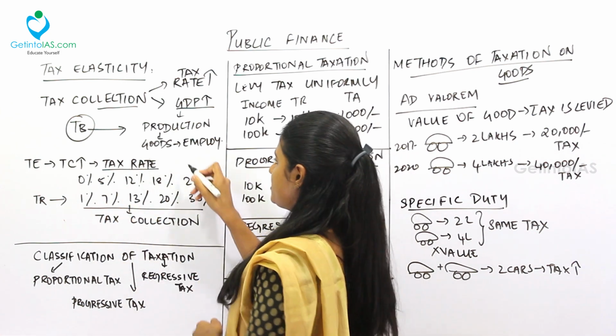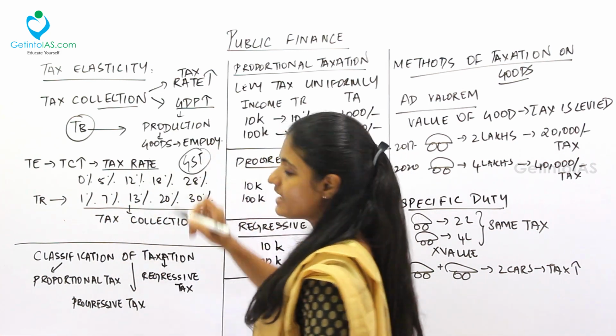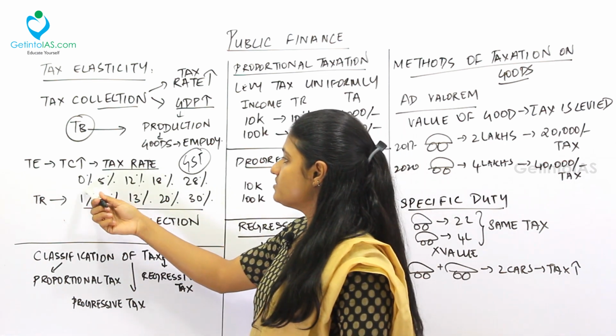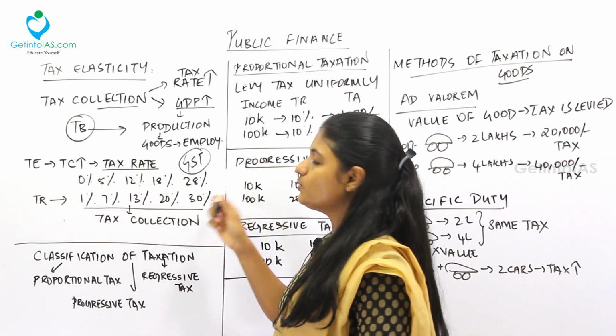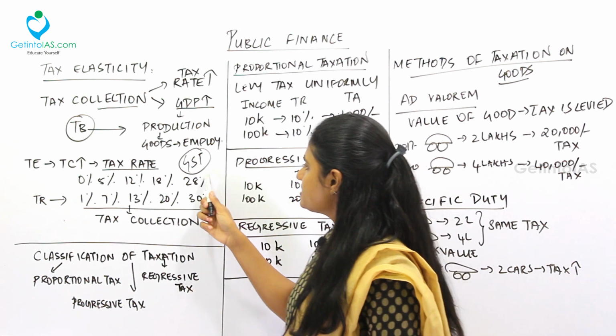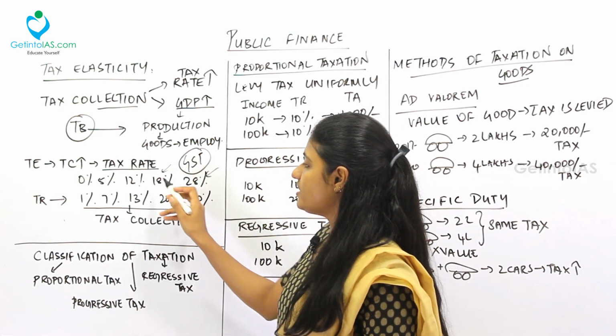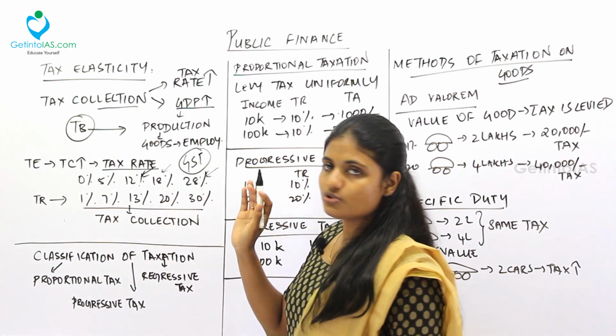For example, in GST, goods and service tax is an indirect tax. So under this, we have various tax slabs. For example, we have 0%, 5, 12, 18, 28%. Fine. So certain products will be included in the 28. Certain products will have tax of 18%. Certain will be 12. So like that.